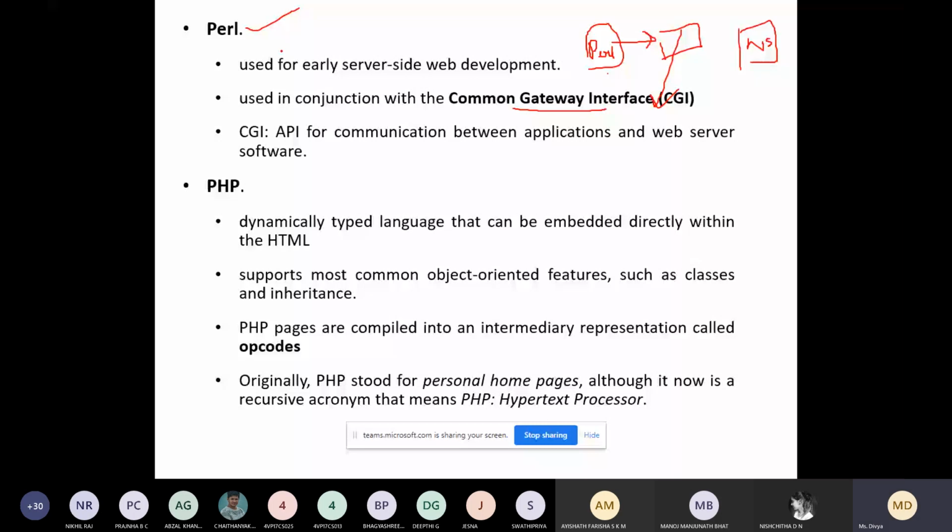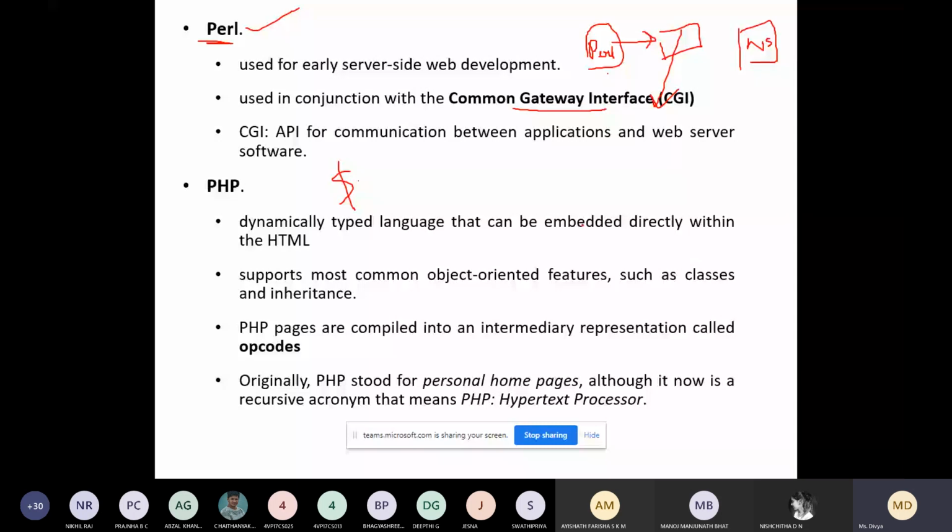Okay. Next comes PHP, which you will be studying in detail. So PHP is a dynamically typed language because you don't specify the type of the variable here. You simply declare the variable with a special symbol, that is dollar. Okay. So it is a dynamically typed language that can be embedded directly within HTML.